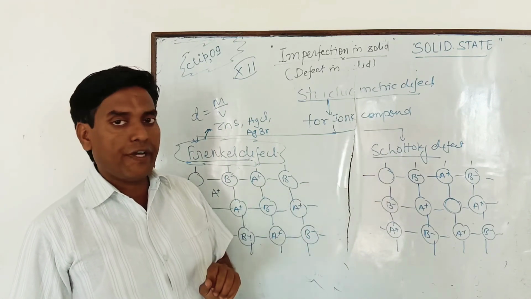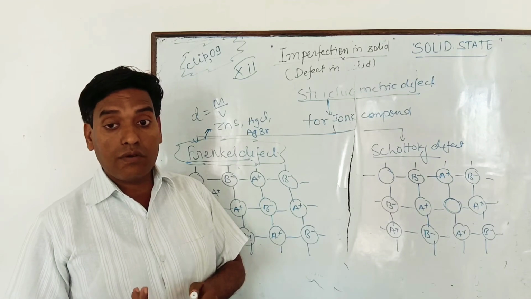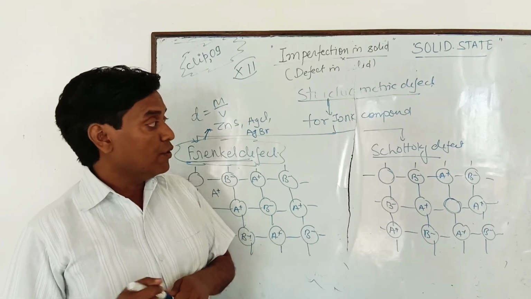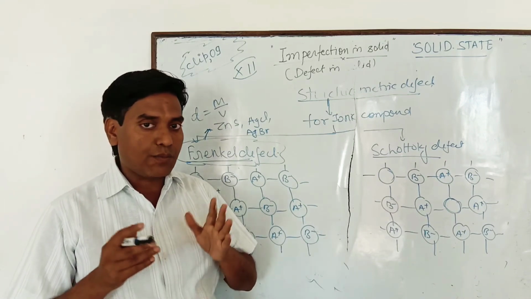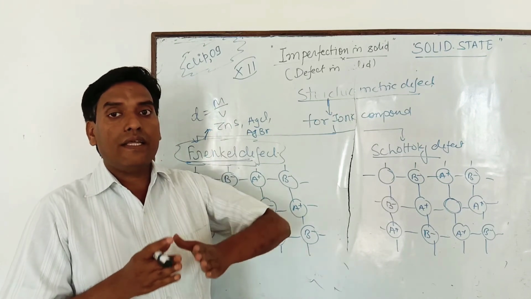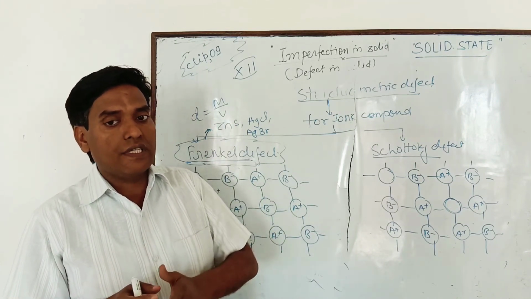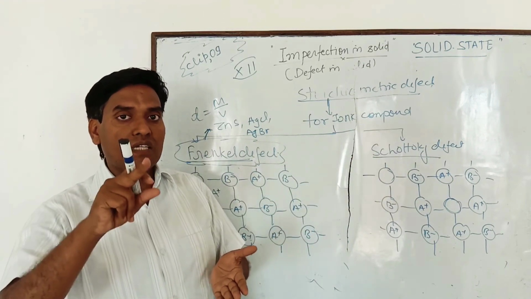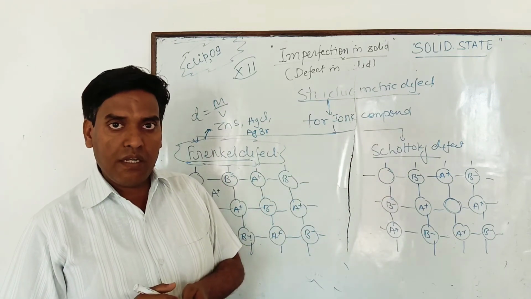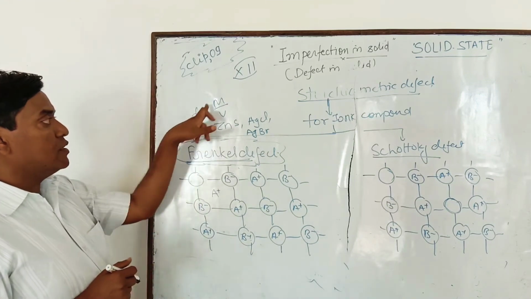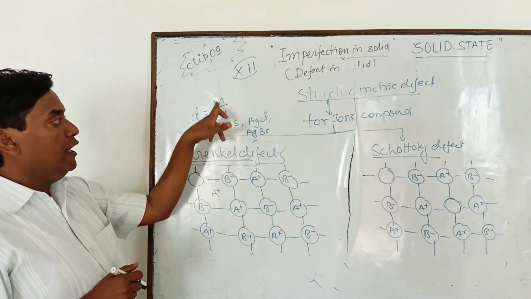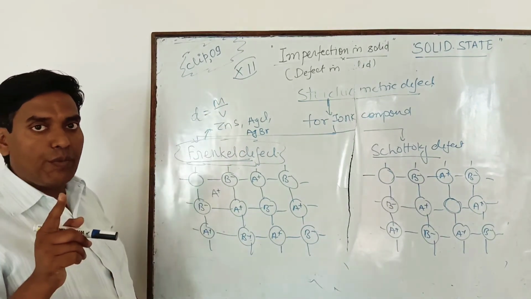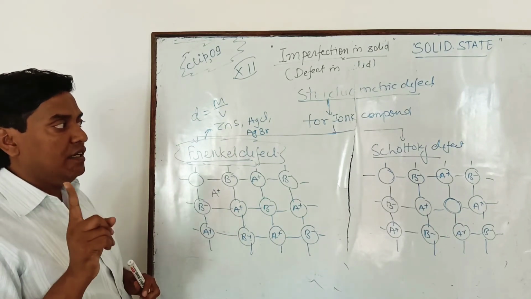In Schottky defect, does the density remain the same or change? You know, density is equal to what? Mass upon volume. Because certain cations and anions leave their lattice sites and go away from the crystal, the mass decreases but the volume remains the same. And you know, density is equal to mass upon volume. If mass decreases and volume remains the same, it means density decreases.